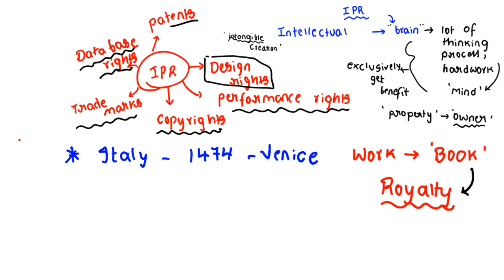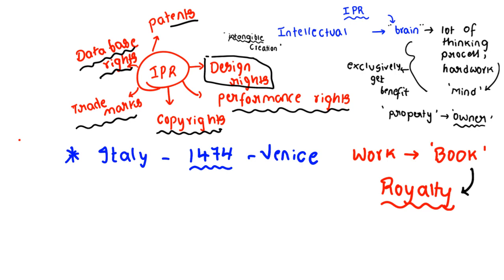So by 1474 there were laws in Italy which protected intellectual property, the exclusive right of the owner. So we can see that this is not a new thing.